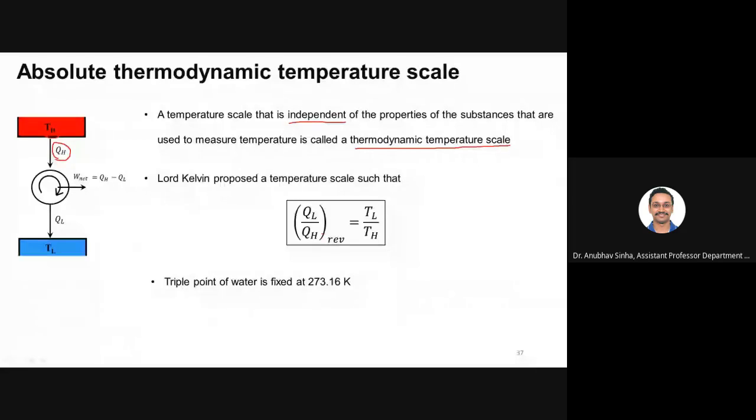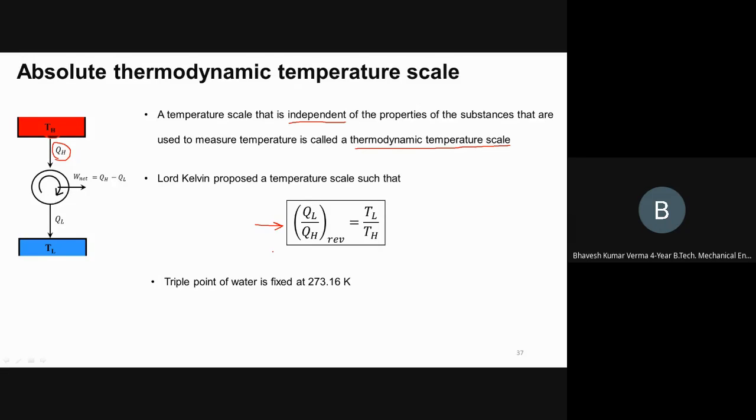So the Kelvin scale is designed in such a way that heat transfer is directly proportional to the numerical value of the temperature of that body. Is this clear to you?